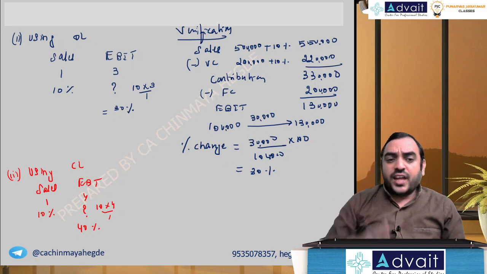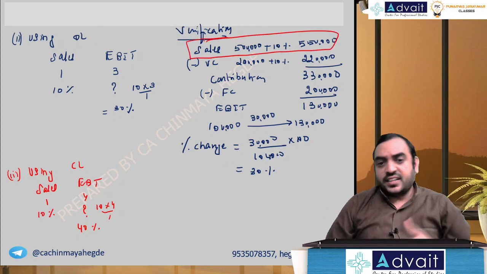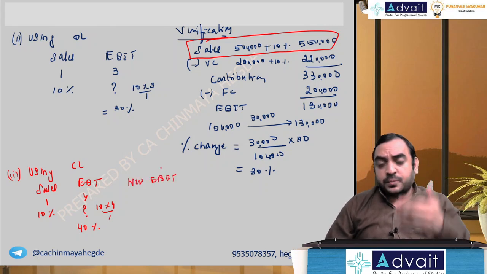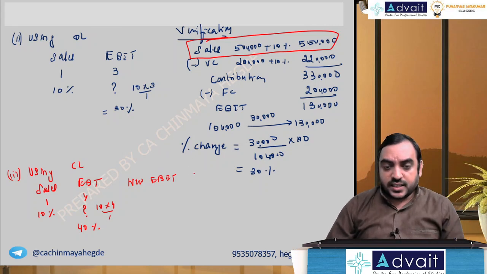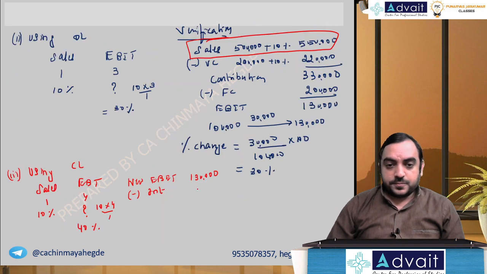Verification. I don't have to start from sales because the sales change I've already done here, right? I can continue that. So new EBIT when sales increase by 10%, I've already written that. So 1,30,000 new EBIT minus interest 25. So EBT 1,05,000. So what is the percentage change?